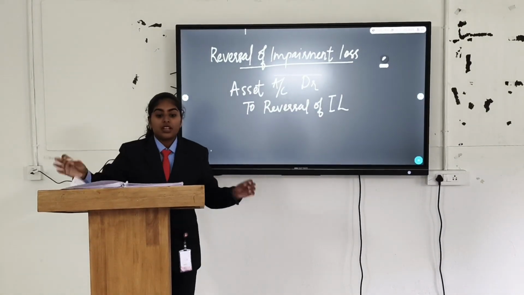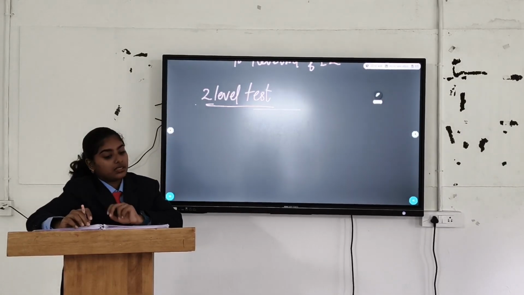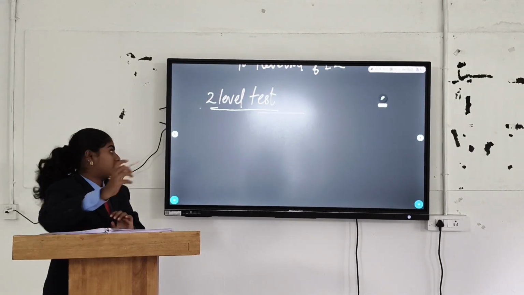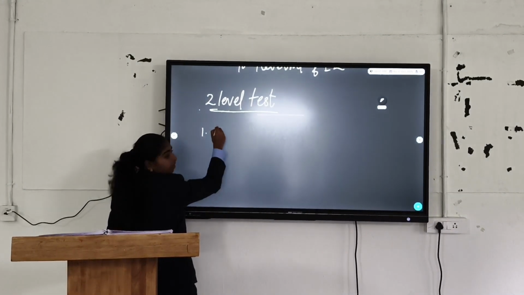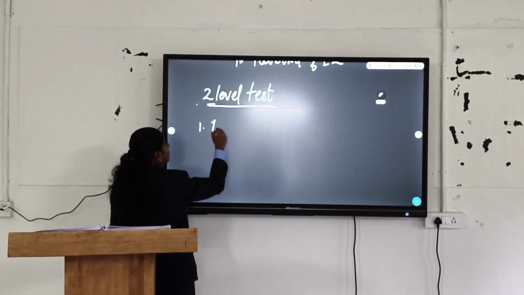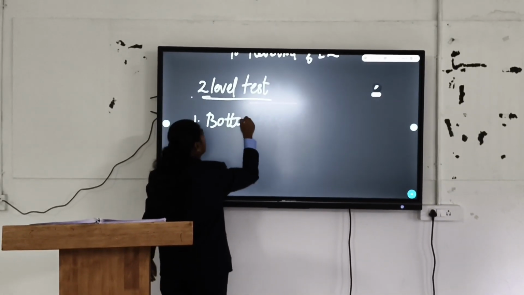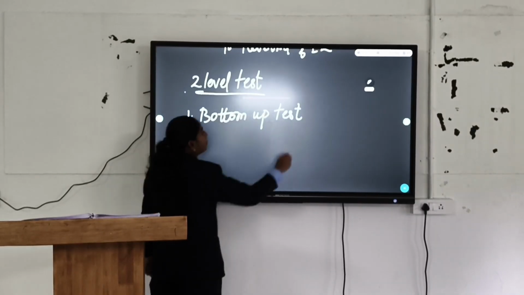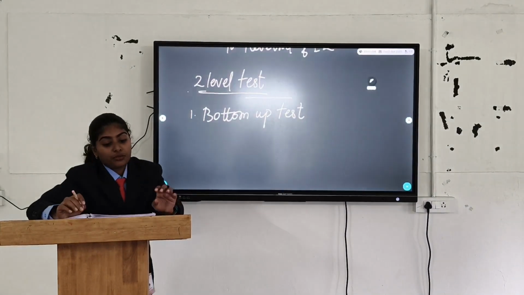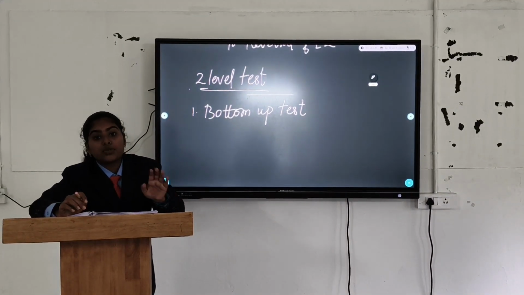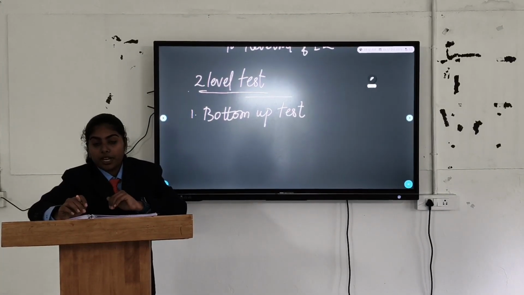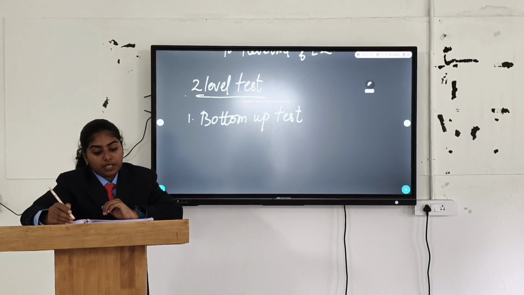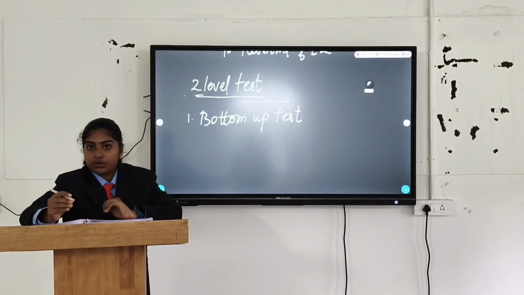Now we can test the two-level impairment test. First one is the bottom-up test. First test each individual CGU for impairment, that is excluding corporate assets' carrying amount. Recognize impairment if any for each CGU separately.